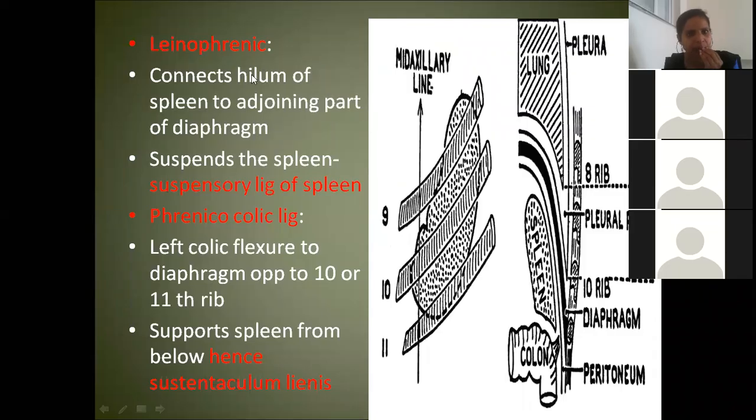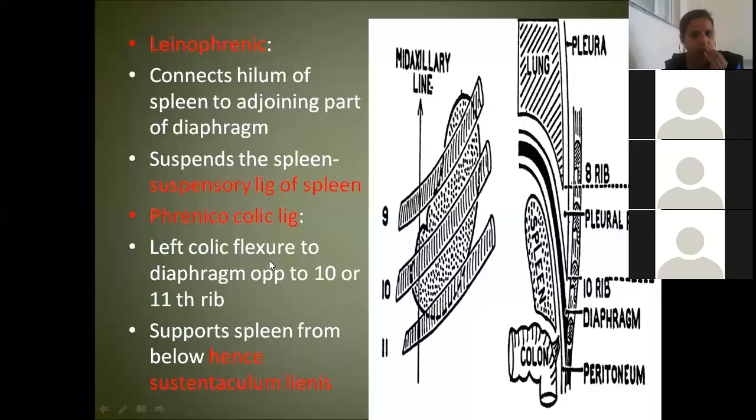Diaphragm. So there is a ligament connecting the hilum of the spleen to the adjoining part of the diaphragm. It is not so clearly visible. It suspends the spleen, which means it holds the spleen from behind, because the diaphragm is behind.